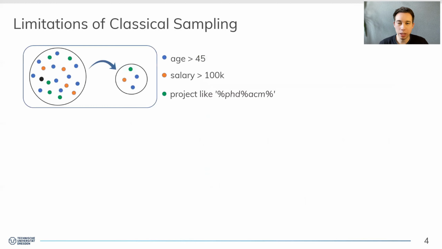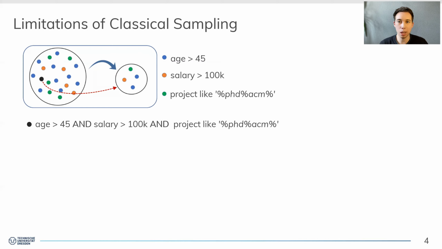But here's the caveat. There are some limitations to traditional sampling which we have to address. Traditionally, we sample some tuples from a base table and we can evaluate single predicates over these tuples, like the predicates over age, salary, and project in this example. And of course, we can combine all these predicates into a more complex conjunctive expression. But here's the thing, these more complex expressions tend to be very selective. And we can easily end up in a situation where no sample tuple qualifies this expression.